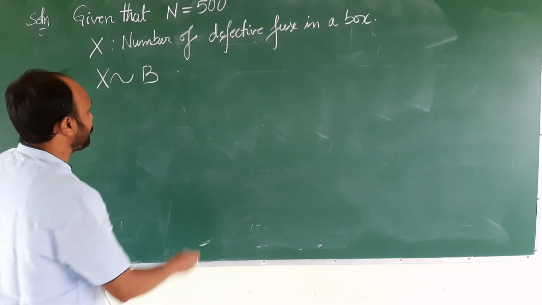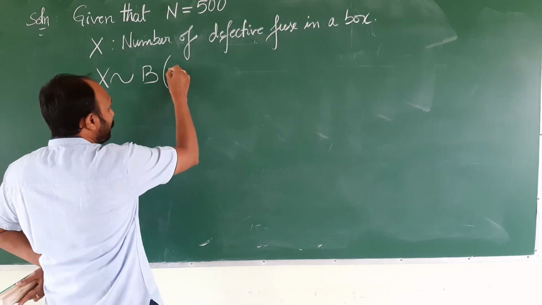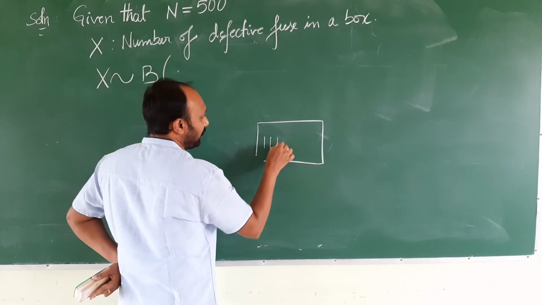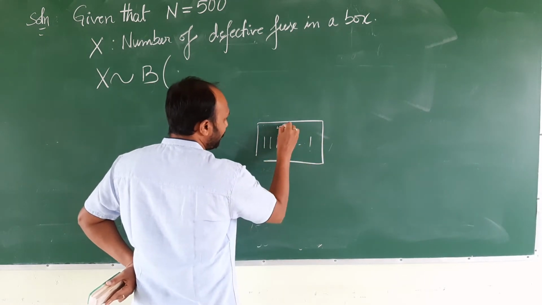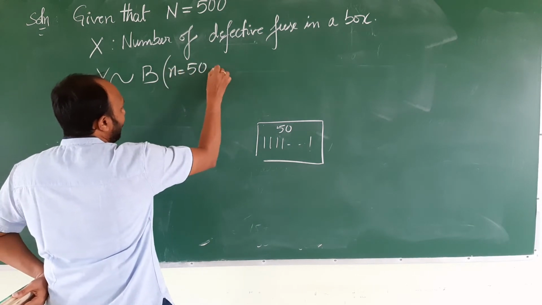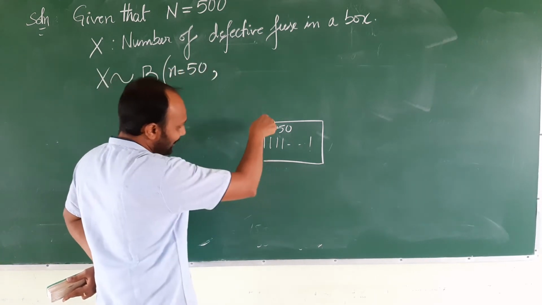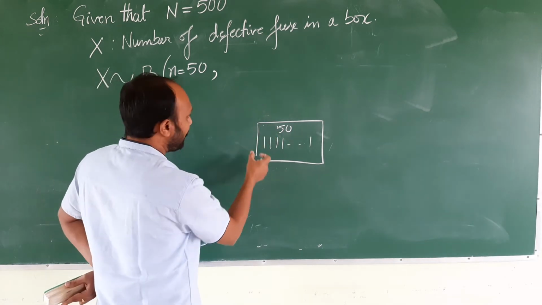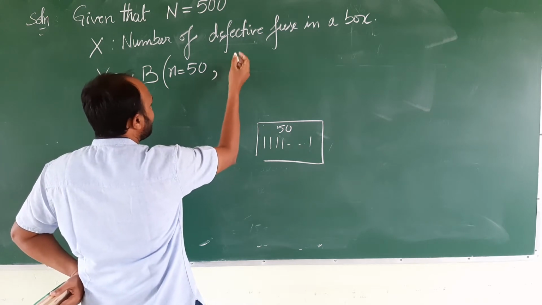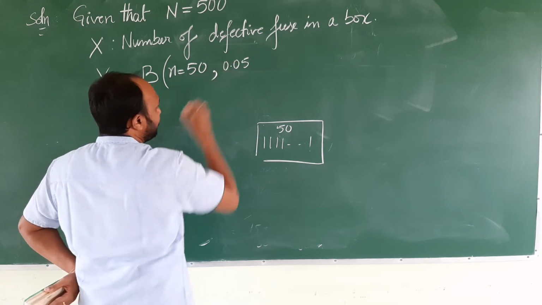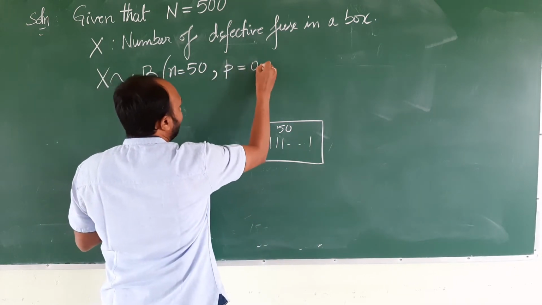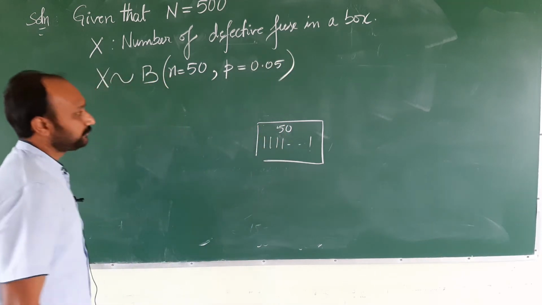Why binomial distribution? The reason here is we know how many fuses are there in the box. In a box totally there are 50 fuses. So, we know n is equal to 50. Along with that, we also know the probability of a fuse becoming defective, the parameter p value 0.05.